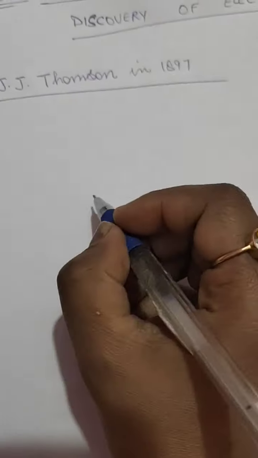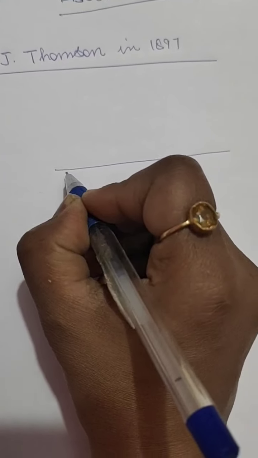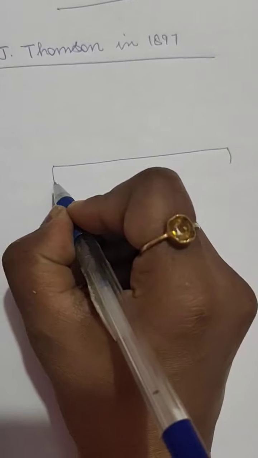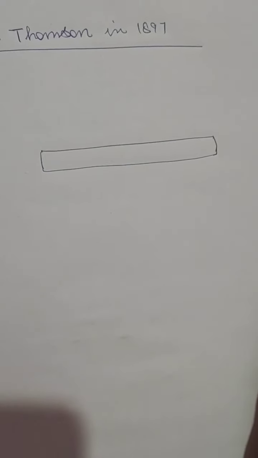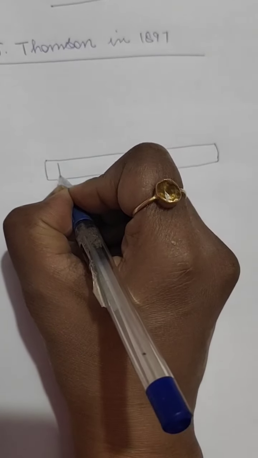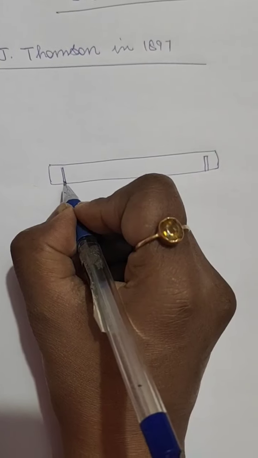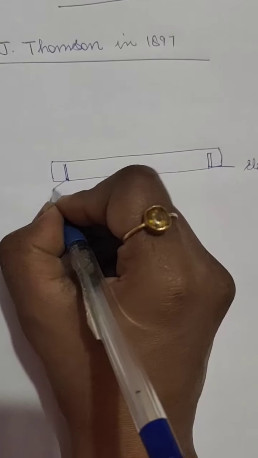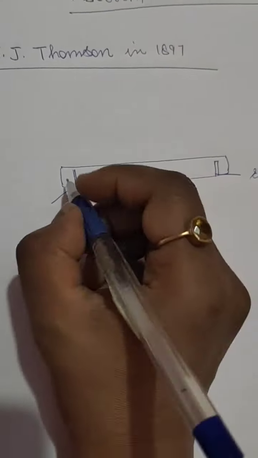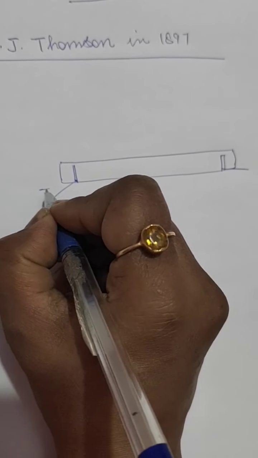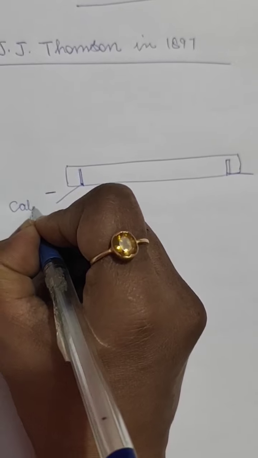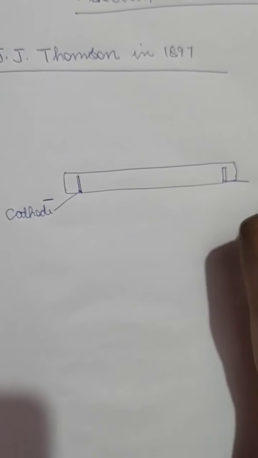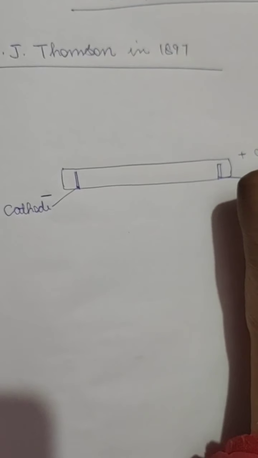Thomson used a discharge tube. The discharge tube is basically a glass tube, just like a tube light, and it had ends which were closed from both sides. It was made of glass, and to these ends, here and here, J.J. Thomson placed 2 electrodes. One was the positive electrode and one was the negative electrode. So this was the negative electrode here, which is called the cathode, and this was the positive electrode, known as the anode.